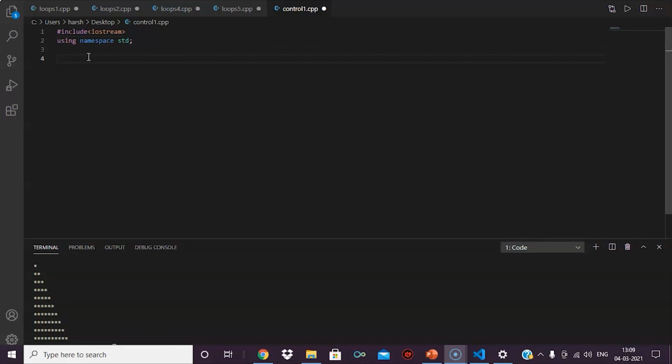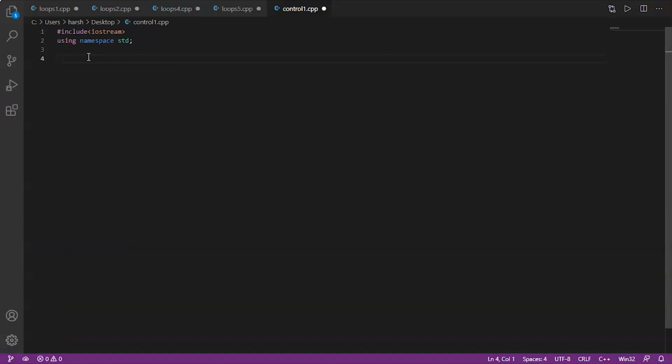Now here we will write a program in which we have to print the numbers from 100 to 200, like 110, 120, 130 with a gap of 10. But after 150, we will terminate the ongoing loop. Now, how can it be done? With the help of break statement. So let's start. First of all, we'll write int main.